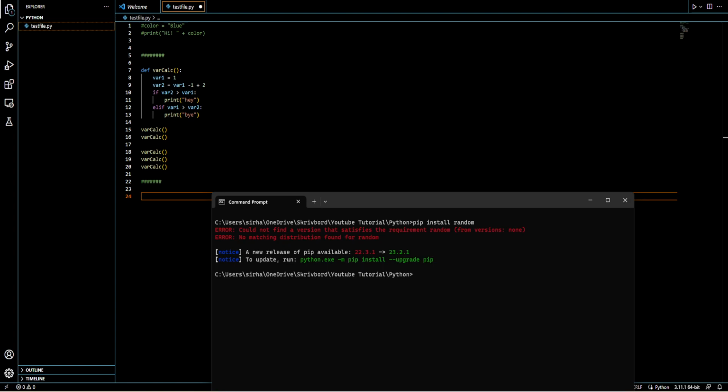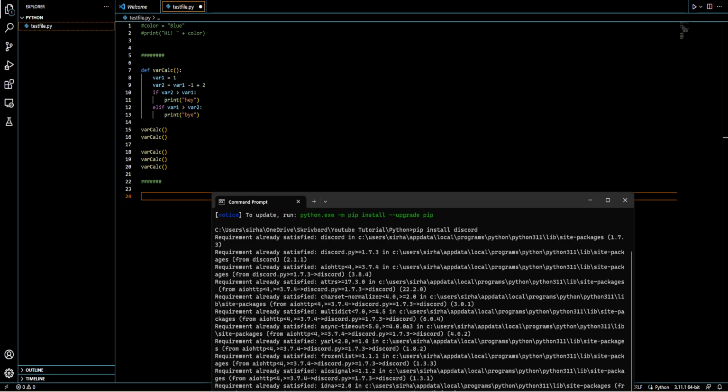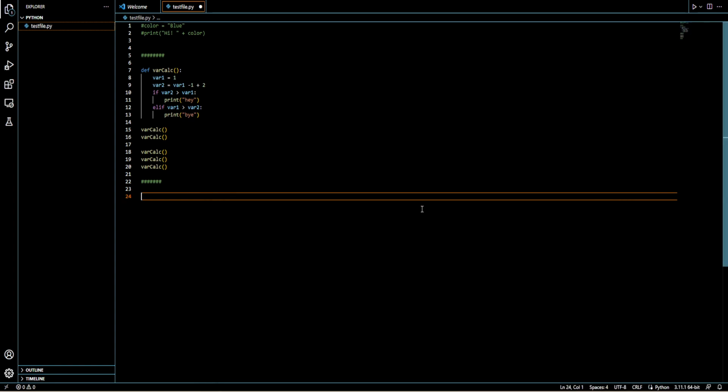Well, it's because it's a special one, but because they usually already come as pre-installed, we can do pip install Discord though. And here we can see a requirement already satisfied because I already have it downloaded. Otherwise it would take some time and it would install. And to then put this package into here, if we take random, we can type in import random.